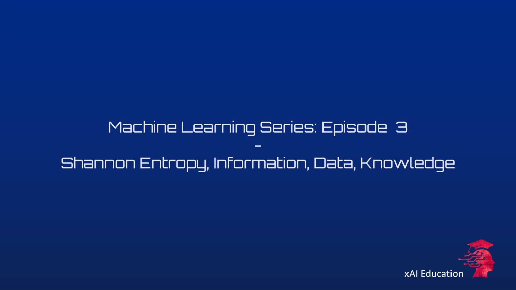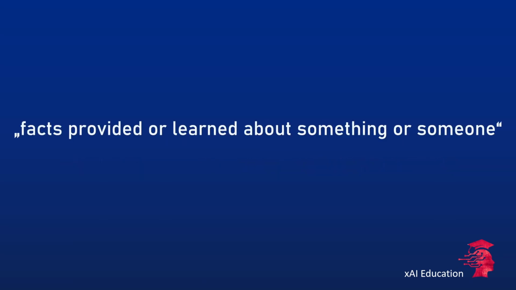If I were to ask you to define information, you would probably come up with something like facts provided or learned about something or someone. This definition was taken from Wikipedia. When we talk about informing someone, we mean that they have acquired knowledge through communication about something or someone.